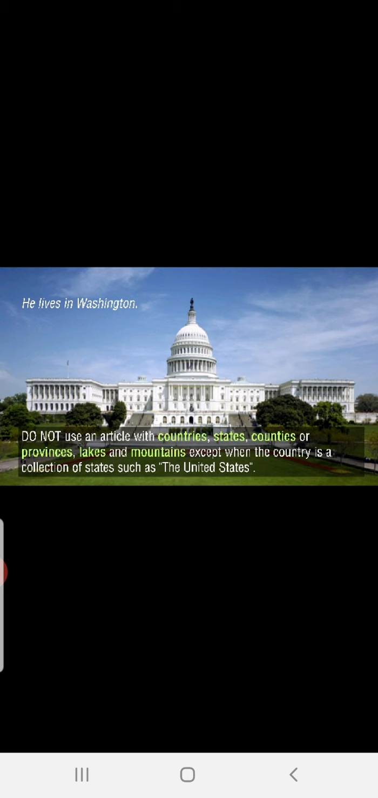Except when the country is a collection of states, such as the United States. When we are talking about a collection of countries, the article is used for that group because it represents a particular collection of countries, nothing else. When we are talking about a country individually, we should never use any article with that. Clear?